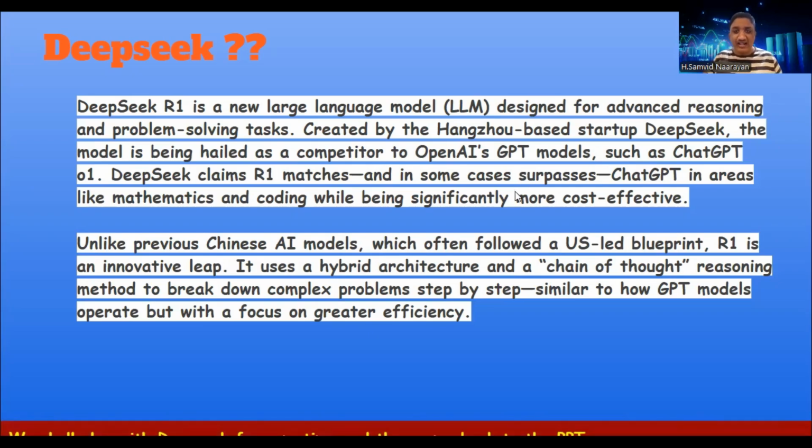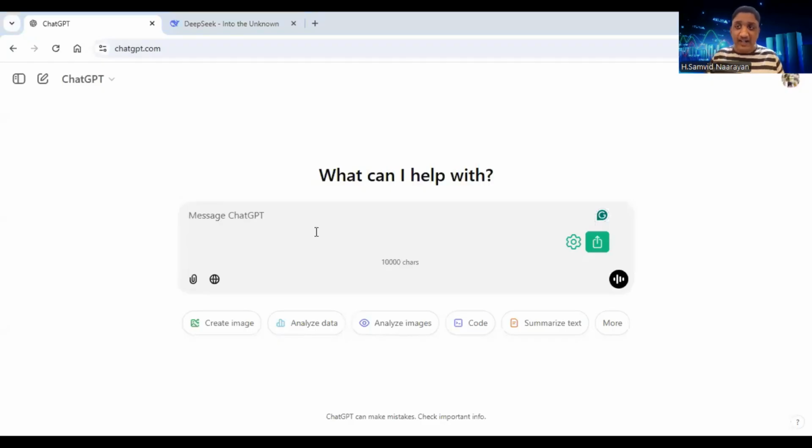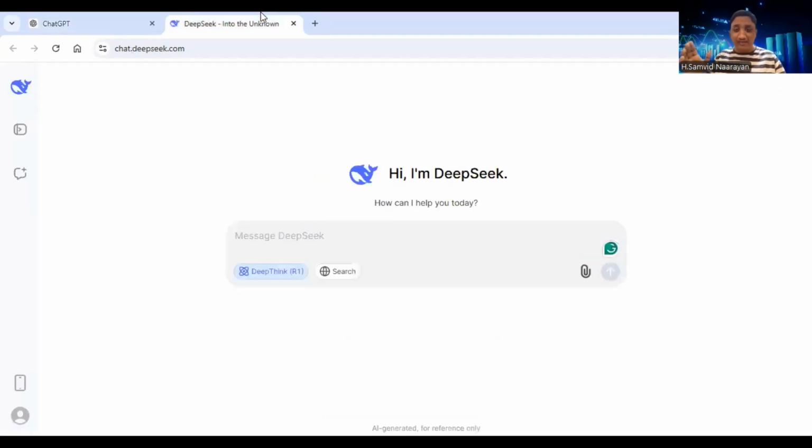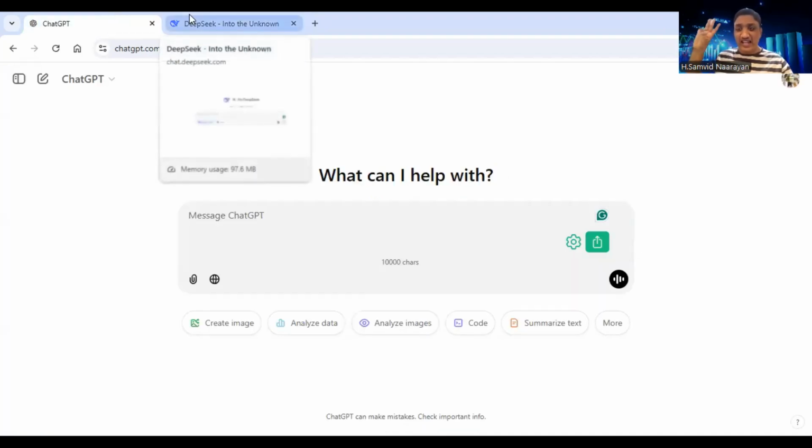So we shall play around with ChatGPT as well as DeepSeek a little bit, and then come back to the PowerPoint presentation. Now, as you can see in this particular window, this is ChatGPT, and this is DeepSeek. In the appearance itself, both of them look similar. We are going to ask 3 questions to both of the chatbots, and we are going to compare the responses that both of them give.